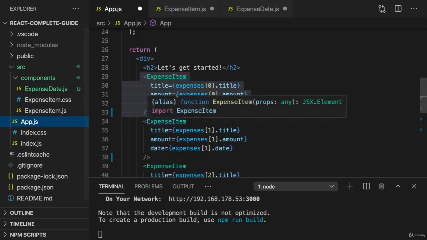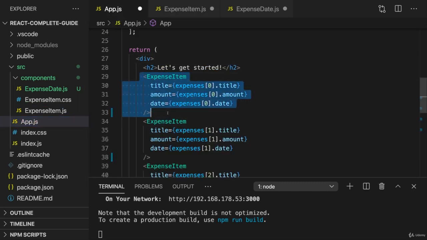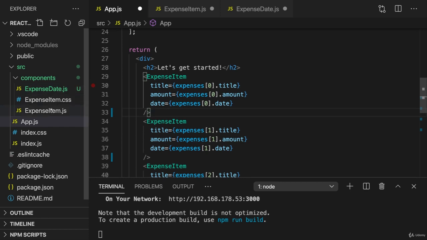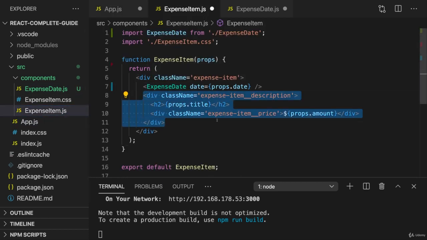We're passing data from the app component into expense item, and in expense item, we're outputting some of that data, but other parts of the data, to be precise, the date, which we here also already received through props, is then forwarded even further into the expense date component, again by using props.